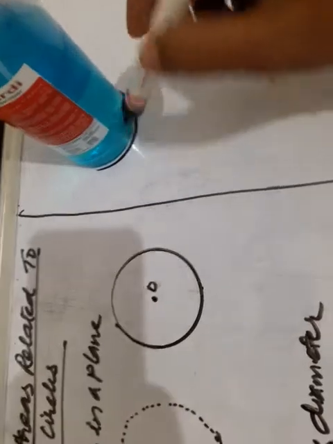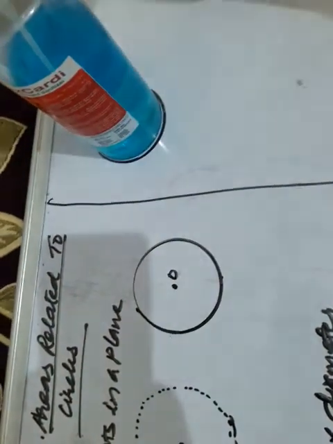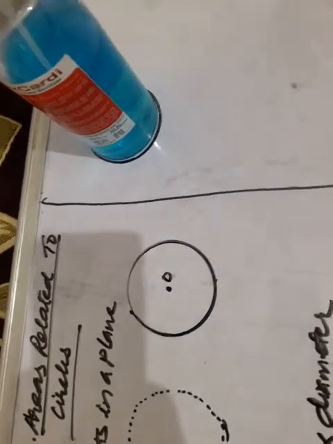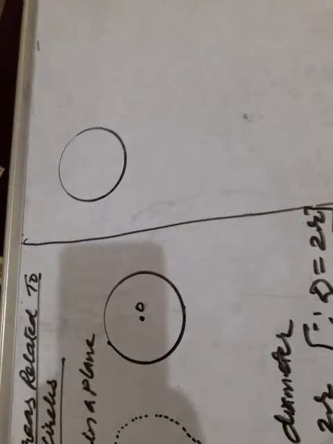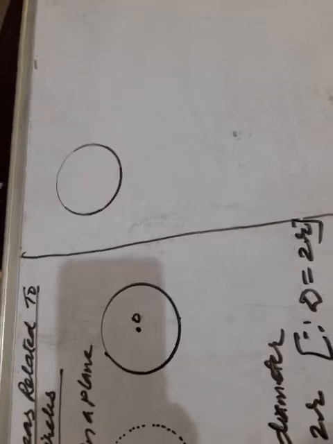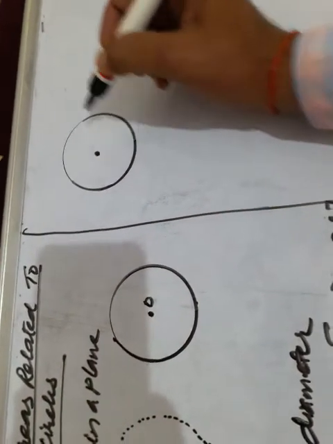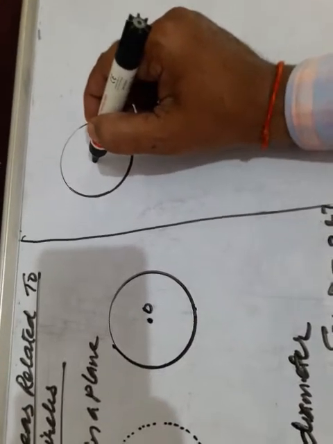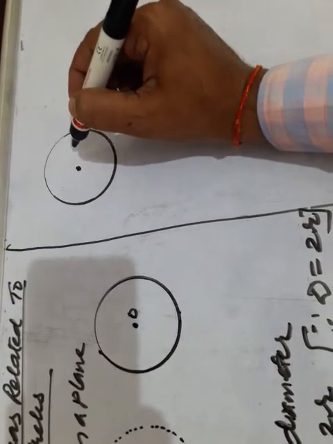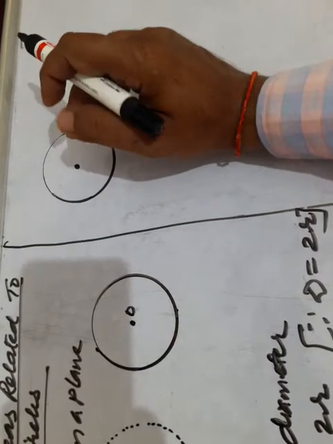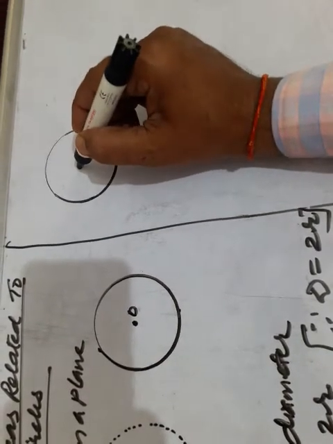How to find out? This concept is actually a revision of all the things that we have studied till now about the circle. Clear? Let us see, this is a circle. Now you divide it into different sectors. A sector is the region enclosed by two radii and the corresponding arc. This is a sector.